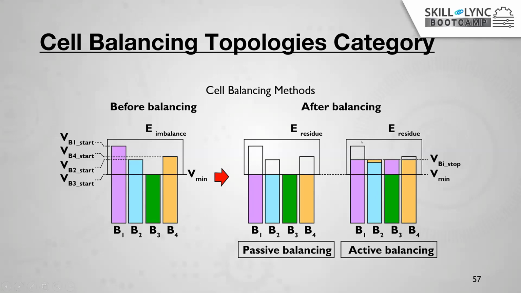Or else there is cell to cell active balancing. That means this first battery has the highest voltage, so this highest voltage is transferred into the lowest voltage cell. You can observe the same here: this amount of energy is transferred from this cell to this one. And the second one is B4, which also has more voltage compared to the rest of the two, so this energy is transferred to the lower cell.